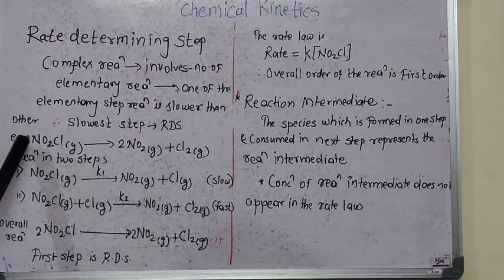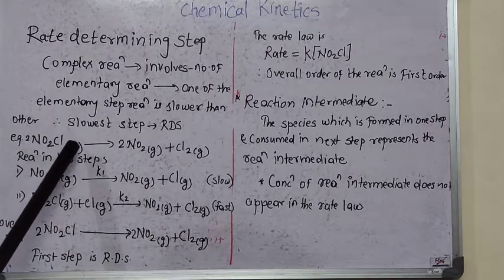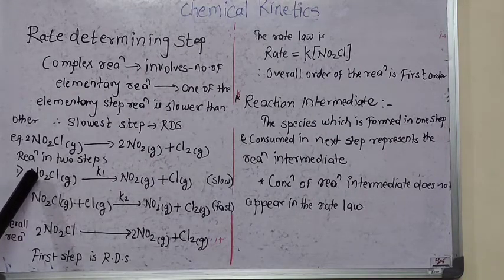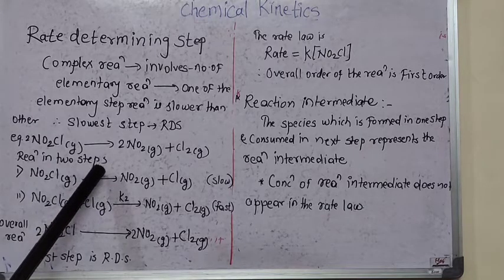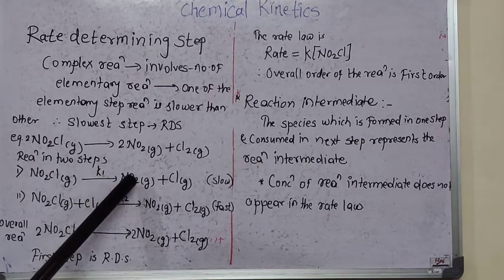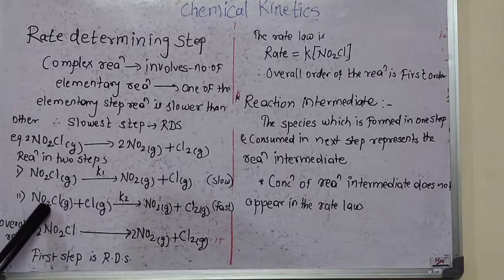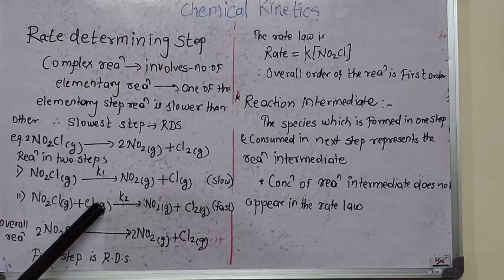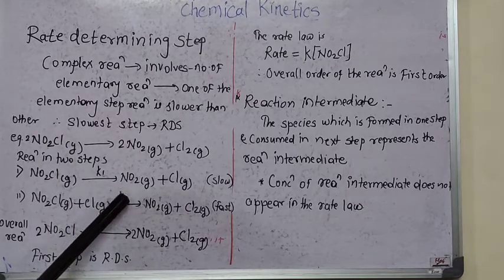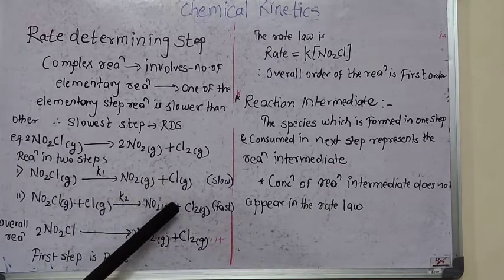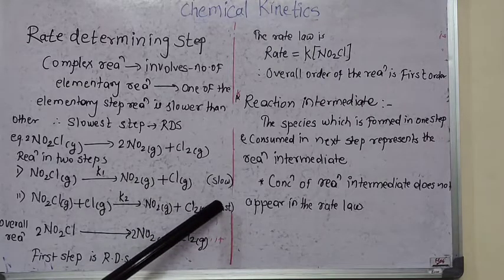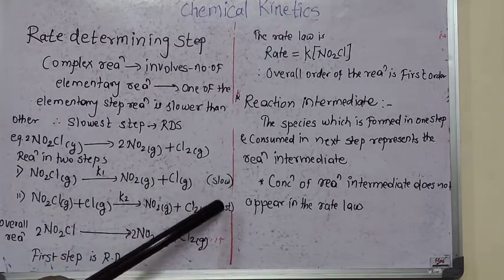For that, we are considering the example: twice NO2Cl gas gives twice NO2 gas plus Cl2 gas. This reaction occurs in two steps. In the first step, NO2Cl gas with the rate constant K1 gives the products NO2 gas plus Cl gas. The Cl gas then reacts with NO2Cl gas in the second step, with the rate constant K2, giving NO2 gas plus Cl2 gas. That is a fast reaction. So the first one is a slow reaction, the second one is a fast reaction.